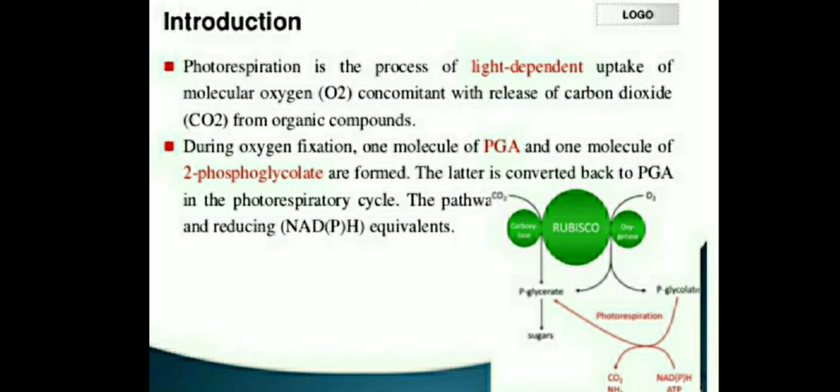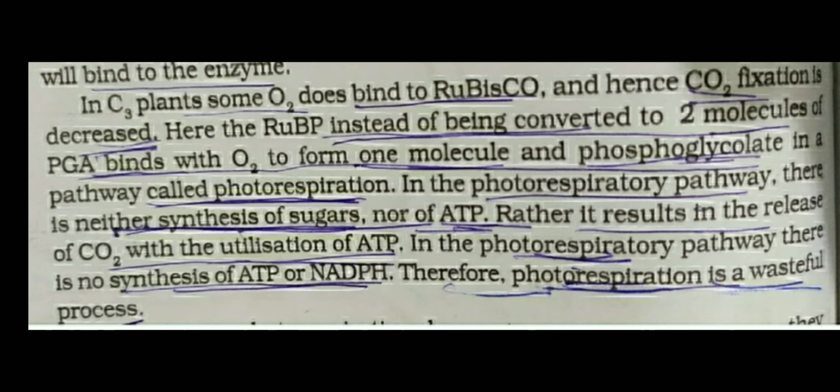The latter is converted back to PGA in the photorespiratory cycle. So photorespiration is the process which occurs in the presence of light, in which uptake of oxygen and release of CO2 take place.